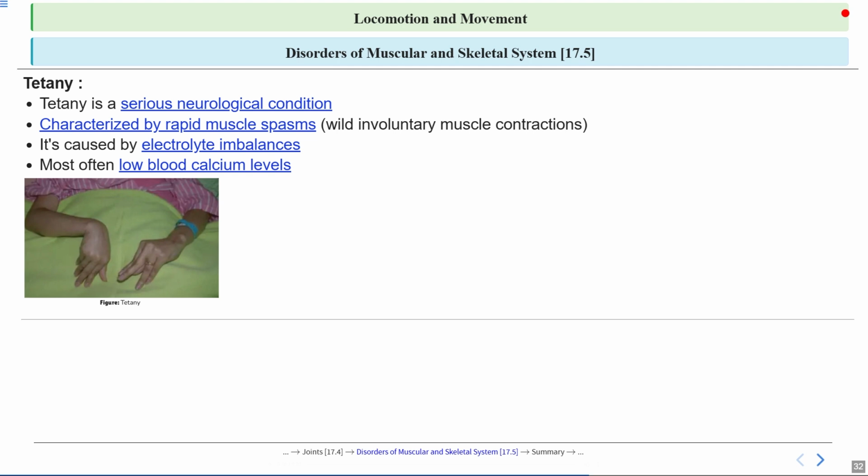So here you can see an image that illustrates tetany in action. Notice how the muscle contraction shows this. These kinds of visuals help us understand how dramatic and visible these spasms can be in real life.